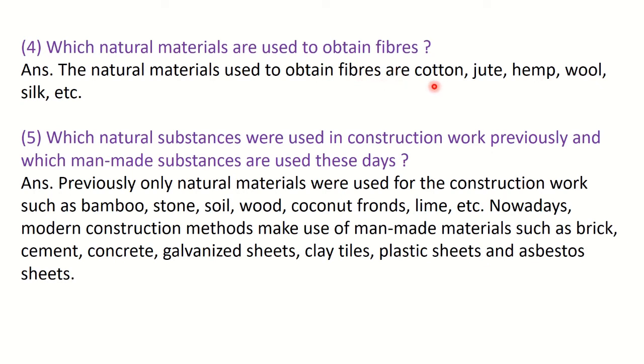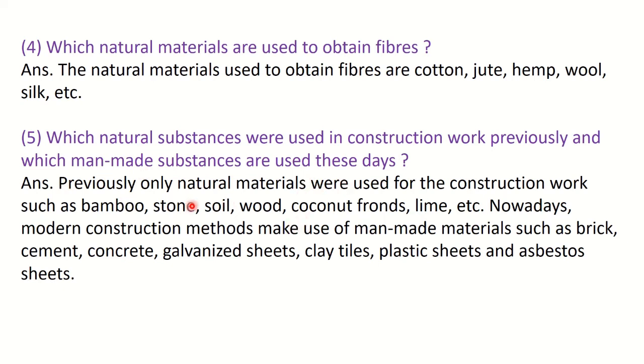So the answer is what? Cotton, jute, hemp, wool, silk, etc. So from all these natural materials we get fibers. Which natural substances were used in construction work previously, and which man-made substances are used these days? It means you have to write down the comparison.